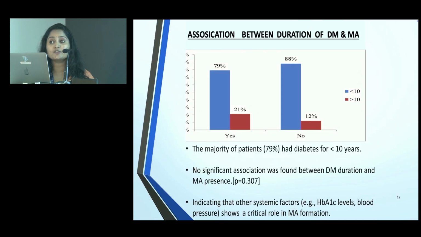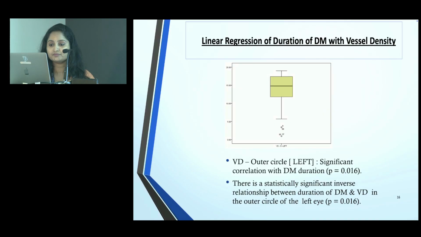And coming to the association between the duration of the diabetes and microaneurysm, the majority of the patients have had diabetes for less than 10 years, and no significant association was found between the diabetes duration and microaneurysm presence, indicating that some other systemic factors like HbA1c level and blood pressure play a critical role in microaneurysm formation. Coming to linear regression of duration of diabetes with vessel density, the outer circle vessel density shows a significant correlation with diabetes duration and was statistically significant, showing an inverse relationship between the duration of the diabetes and vessel density.